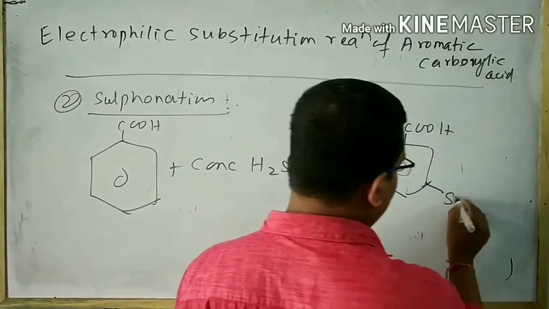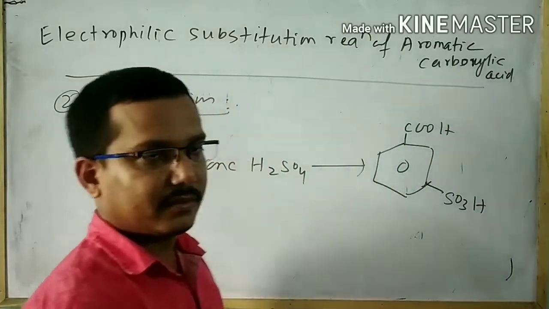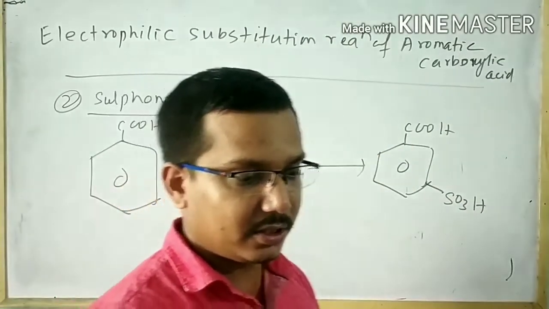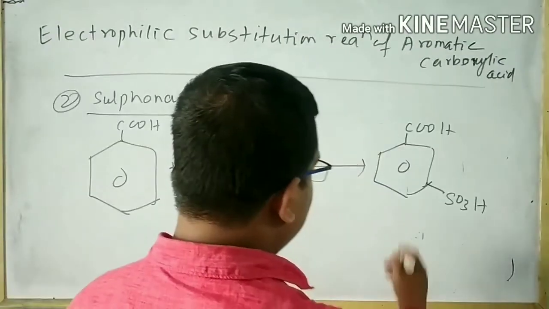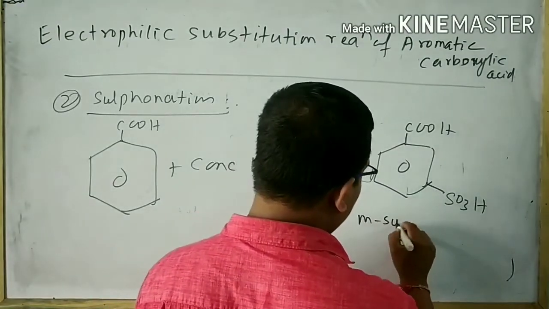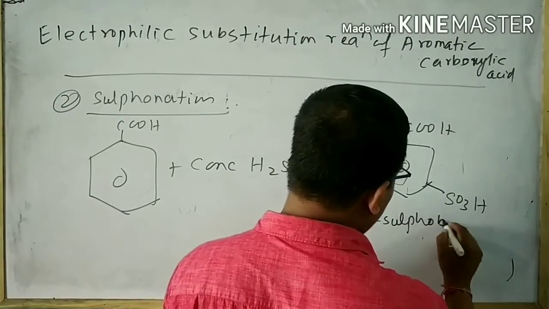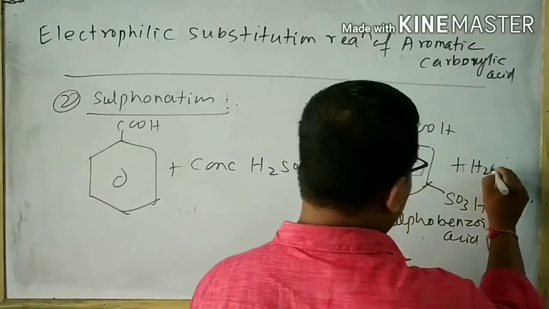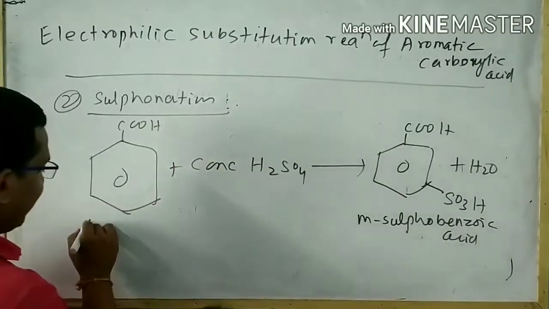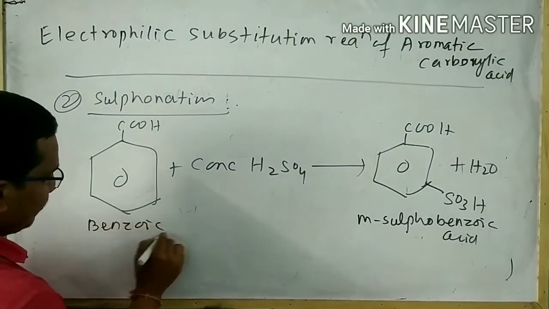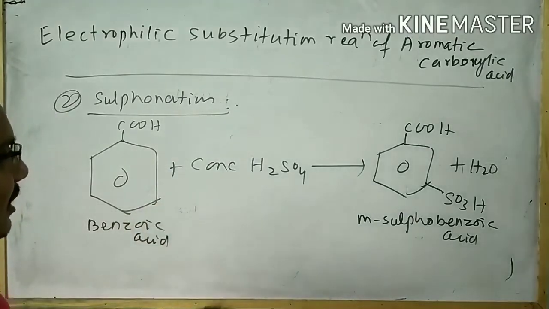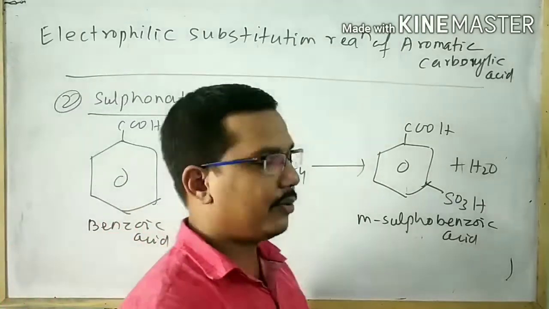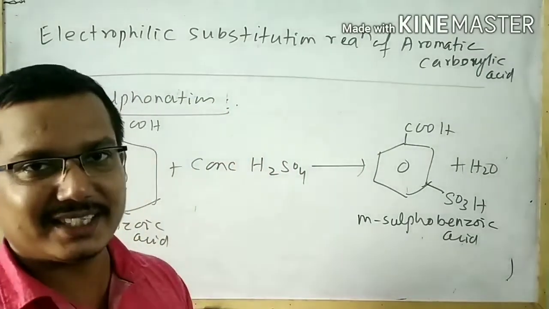SO3H will be attached at the meta position, giving the product meta-sulfobenzoic acid with the byproduct water. Then what will be the statement for this reaction? When benzoic acid undergoes sulfonation in the presence of concentrated H2SO4, then meta-sulfobenzoic acid is formed.